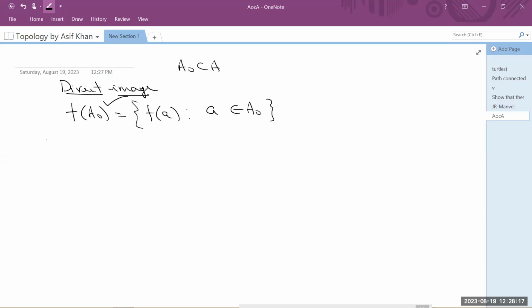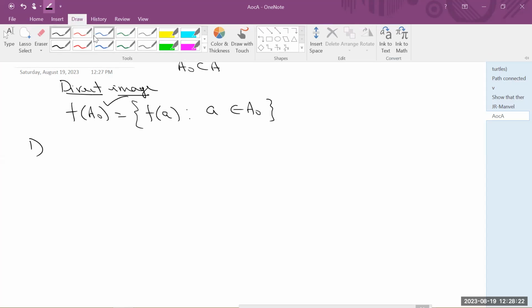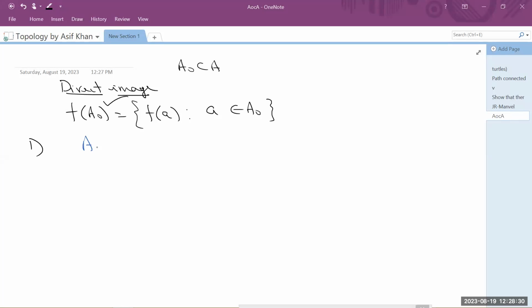Now, using this definition, we need to prove the first part, that A naught is contained in the set theoretic inverse of f of A naught. To start this proof, let x belong to A naught. We will take an arbitrary element in A naught and show that it is a member of the set theoretic inverse of f of A naught. So, let x belong to A naught.